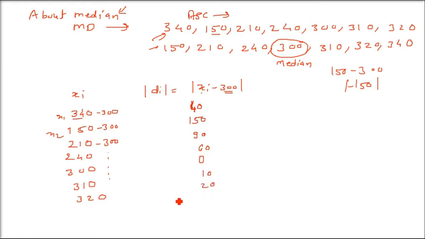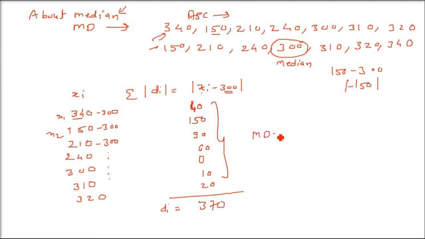Okay, now we have come to these terms. Now you have to add all of these. Basically, you have to add sigma |xi minus 300|. So I'm just adding all these in this column. This is di, this is di, this is 370, and all these have come from the modulus.